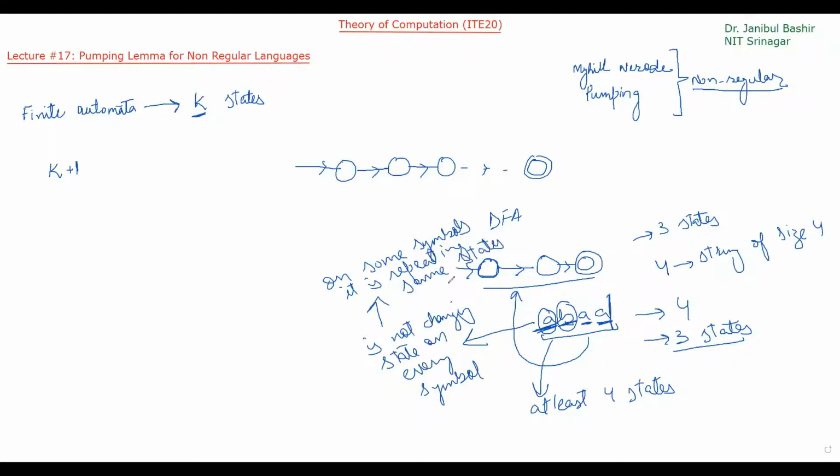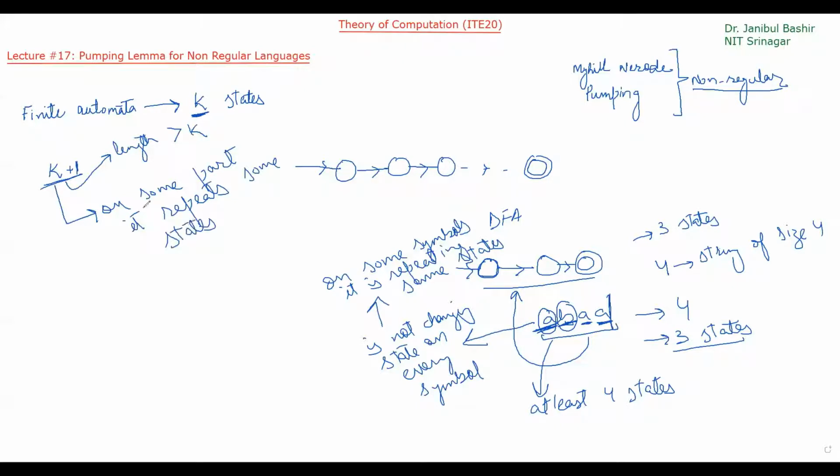So what I am saying is that if I have an automata of k states, and I give it a string input that has length greater than k, what does that mean? It means that on some subpart of this particular string, it repeats some states.